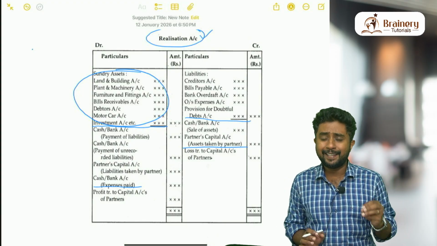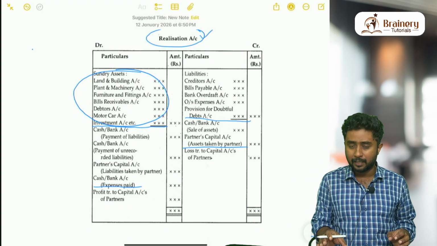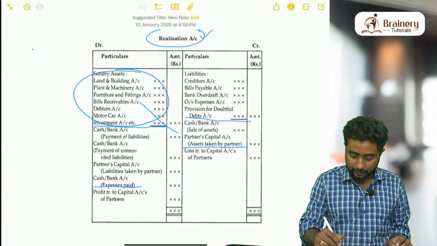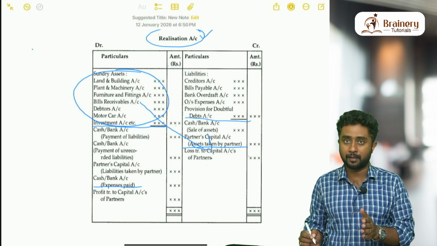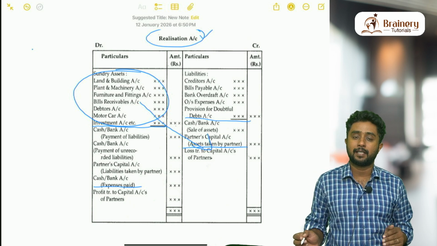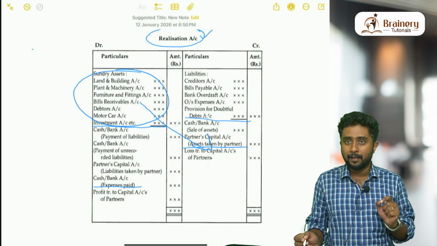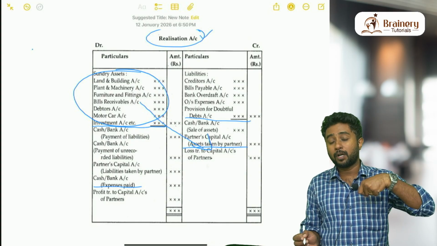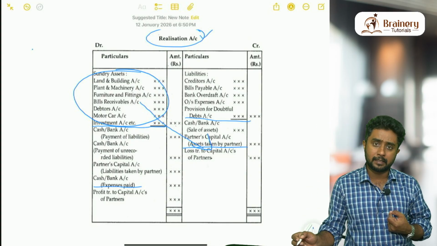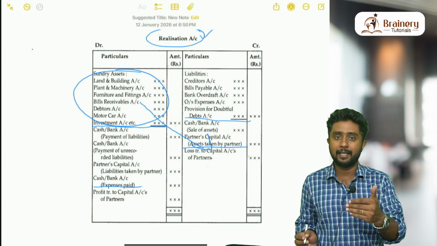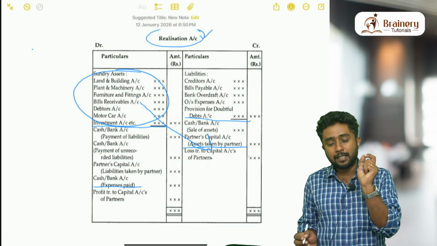Selling the asset means you just have to write on the opposite side. You have transferred the asset to this side, so the sale information related to those assets will be written on the opposite side. When you are selling, you can write by bank. I'm stopping there because one more case is there when it comes to assets. The next case related to assets is not a selling case. It is about assets taken by partners.